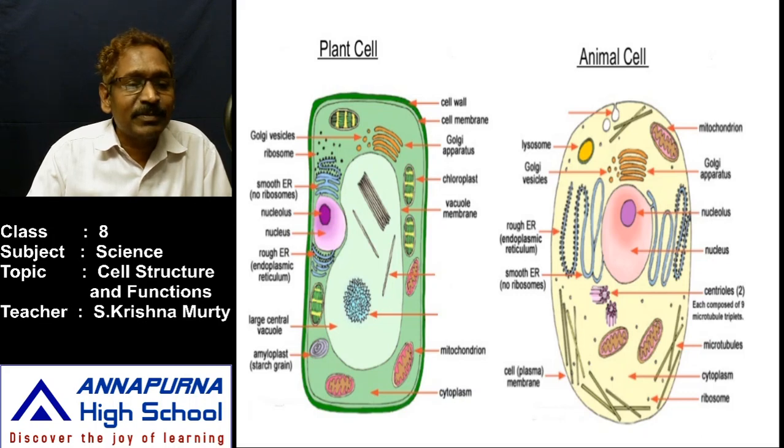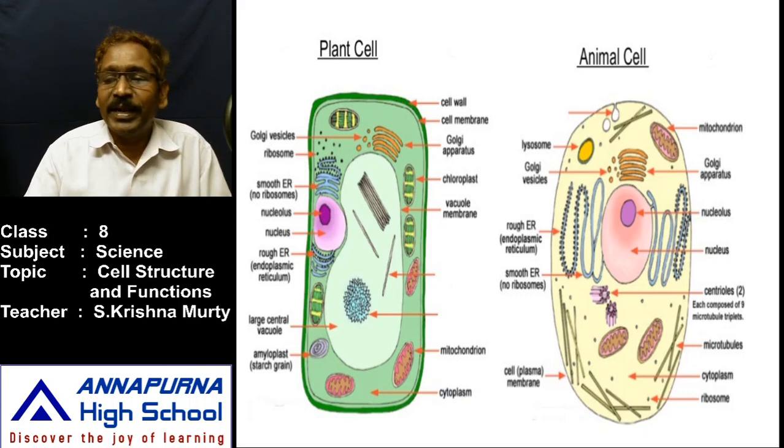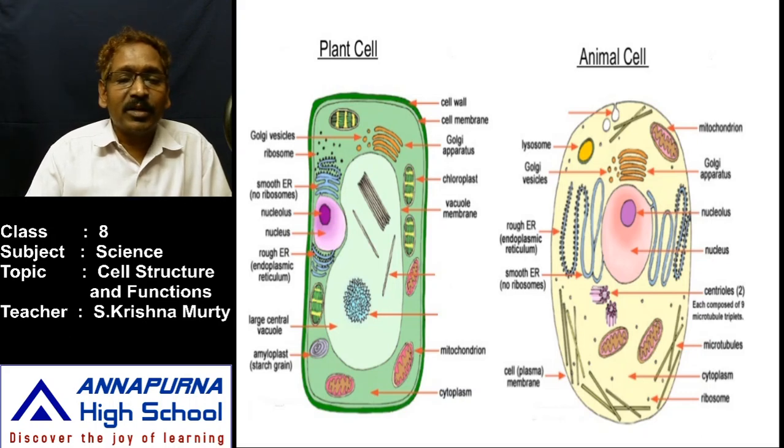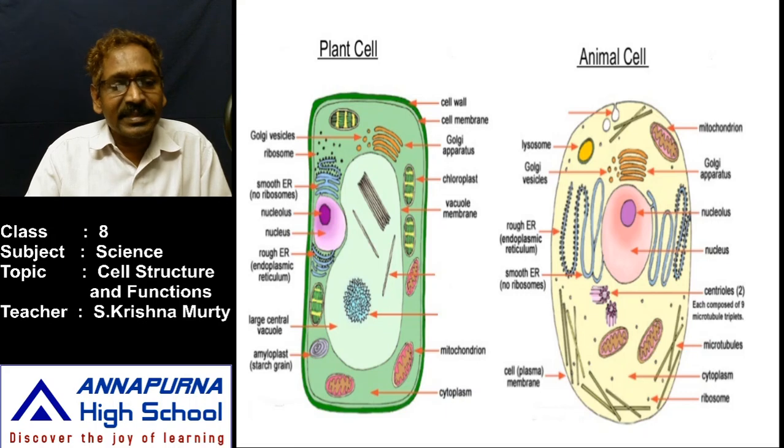What is meant by a specific function? To absorb food material, to send out waste material, to respire, whatever different life processes it wants to do, all those should be done along with these organelles. So all these organelles are suspended in the cytoplasm. What is the cytoplasm? The cytoplasm lies in between the nucleus and the plasma membrane.